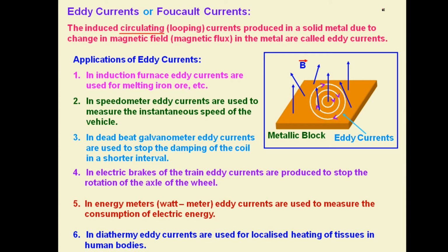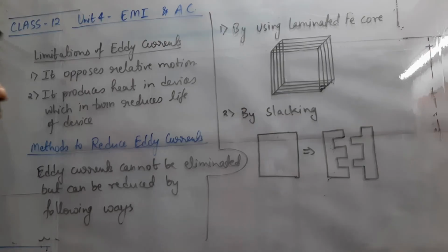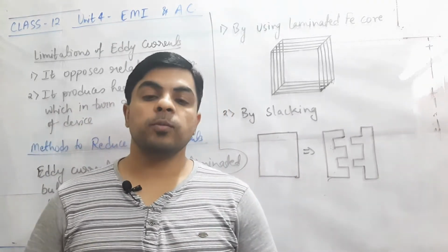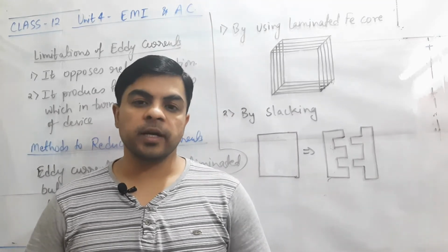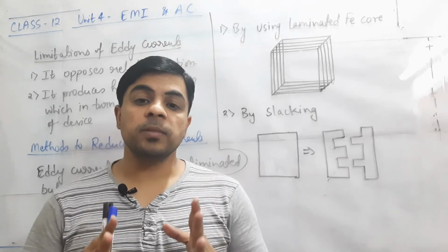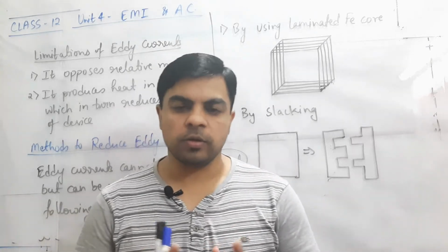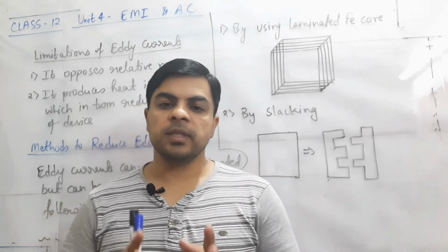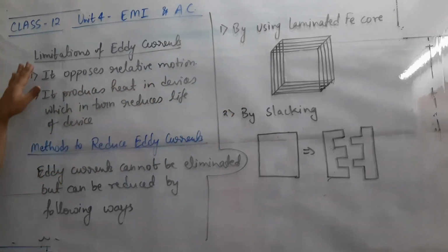And after this, let's move to the next topic, the important segment, which will be very important with respect to the board examination. Let's discuss that also. So till here we have studied the concept of eddy current, which is also a form of induced current by the process of electromagnetic induction. Now we have to discuss some limitations of these currents also. Although we have studied very useful applications for these currents, they have certain limitations also. And what are those limitations?